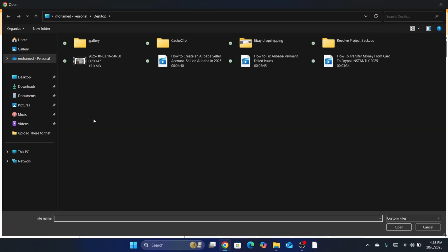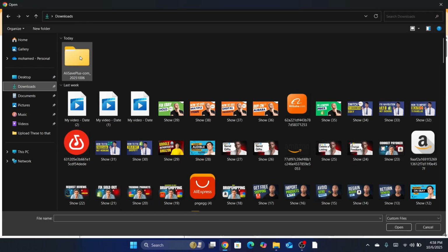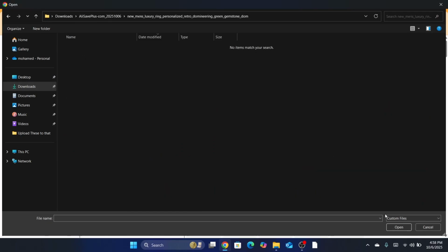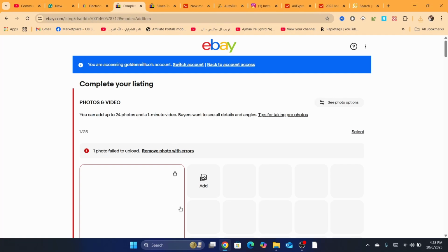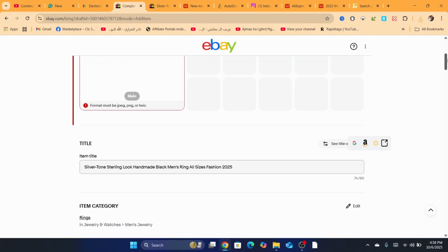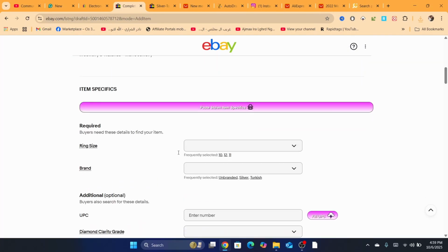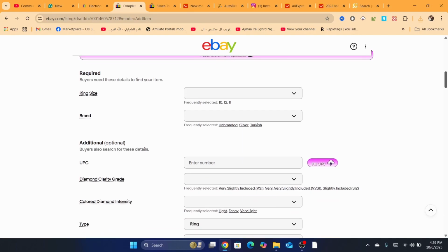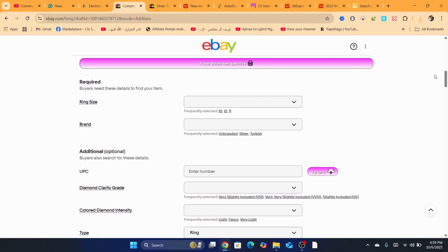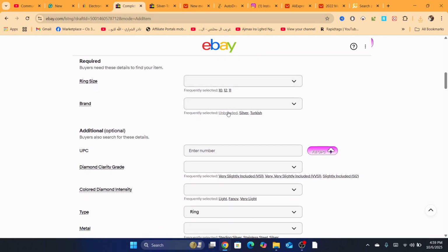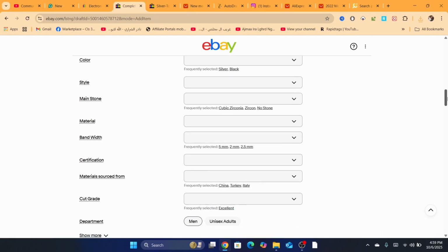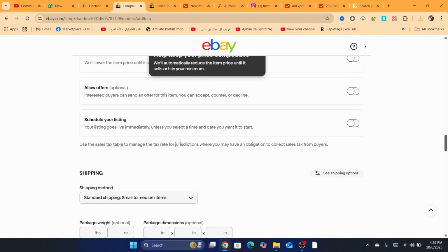Just click on upload from computer, and then you will be able to find the images here, and you just need to upload them. Now after that, you want to enter the ring size. You don't need to do that because we will add that later. Now for the brand, you want to go with unbranded always.